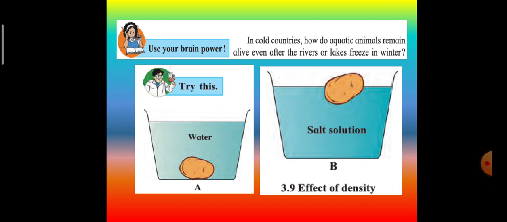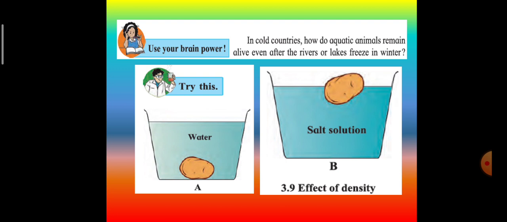So in cold countries the temperature is very low, and in such times the temperature of the upper layer of water decreases and becomes lesser than 4 degrees centigrade. At 4 degrees centigrade water has maximum density. The upper layers reach 0 degrees centigrade and they start freezing. But the lower layers of water remain at 4 degrees just as we have seen, and hence the aquatic animals can survive over there.